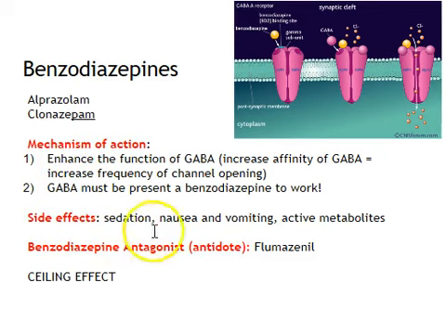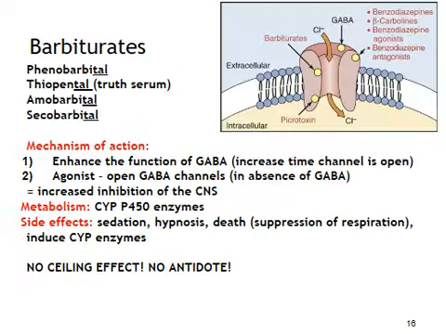The side effects include sedation, nausea, vomiting, and there are some active metabolites that contribute to these side effects. In order to negate the effects of an acute benzodiazepine overdose, we can give the antidote flumazenil, and these drugs, of course, have a respiratory ceiling effect, which is in contrast to barbiturates.